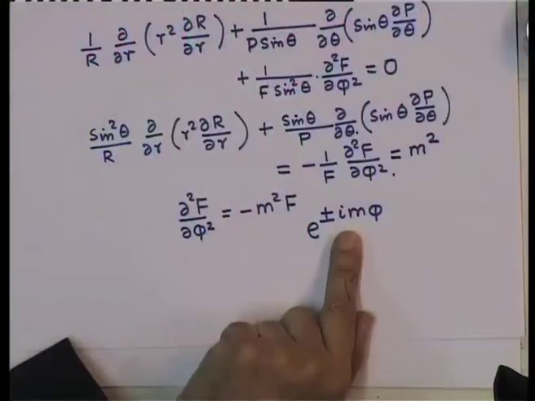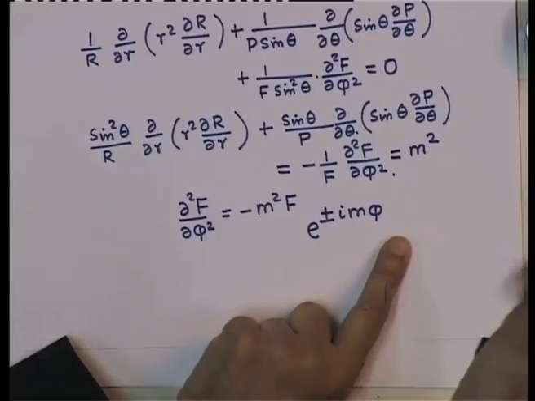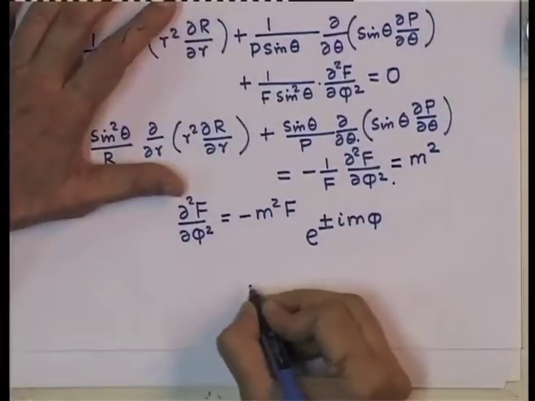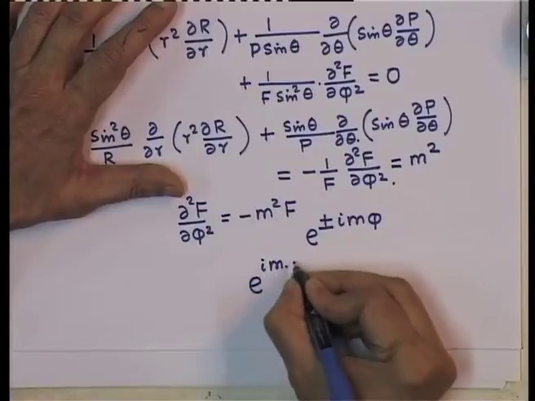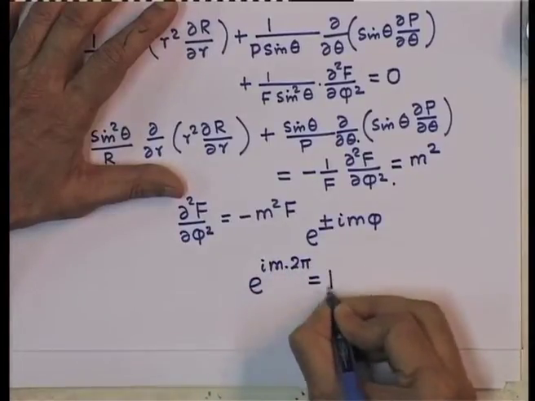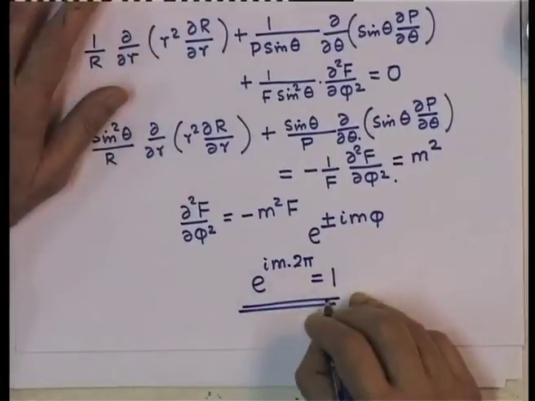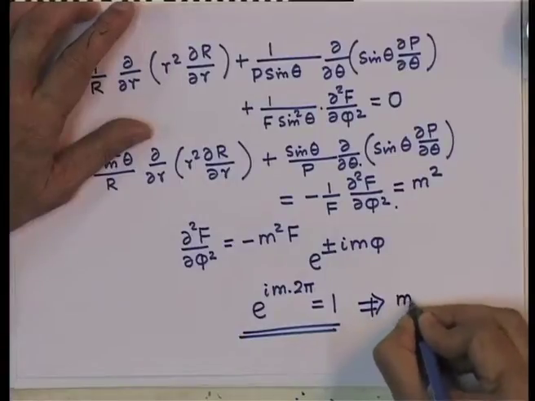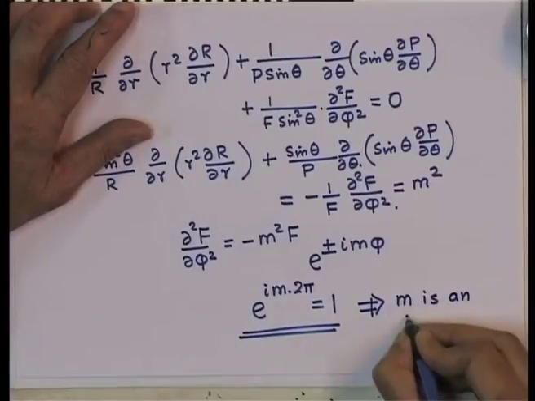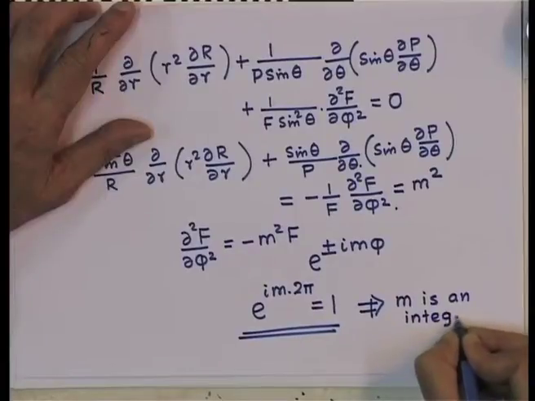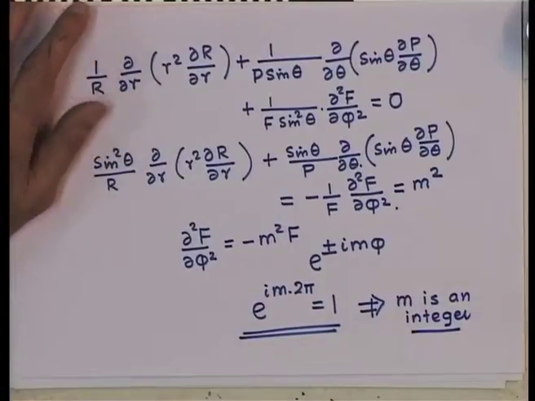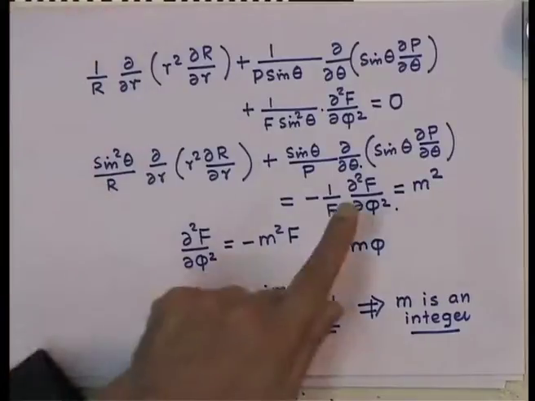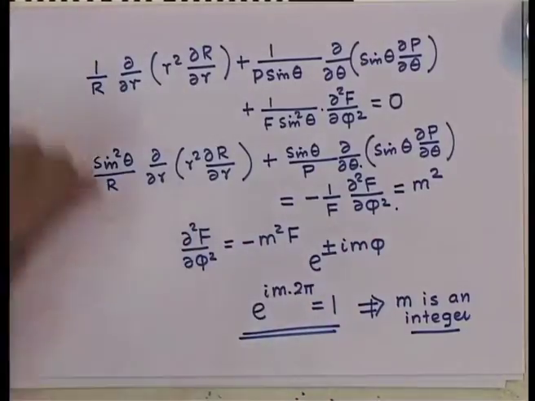This is possible if e to the power plus or minus I m into 2 pi is equal to 1. So, if e to the power I m into 2 pi is equal to 1, then it is possible, which tells me that m is an integer, positive or negative. So, in this equation my m is an integer, that has been worked out.